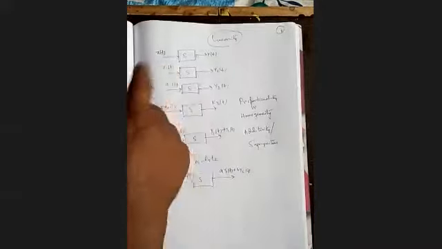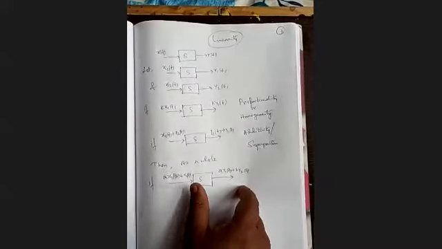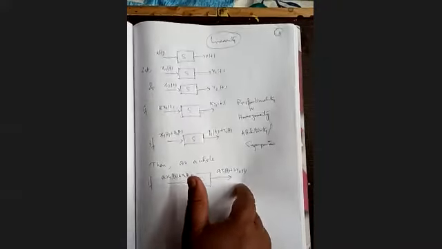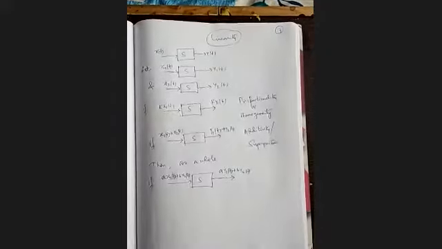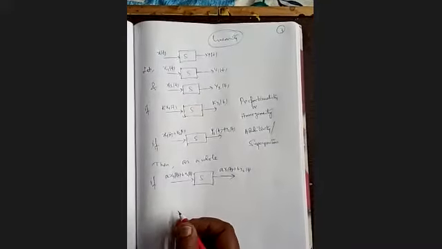So if input is a weighted combination of some individual inputs, and we find an output which is also the same weighted combination of the individual outputs, then we say that the system is a linear system.